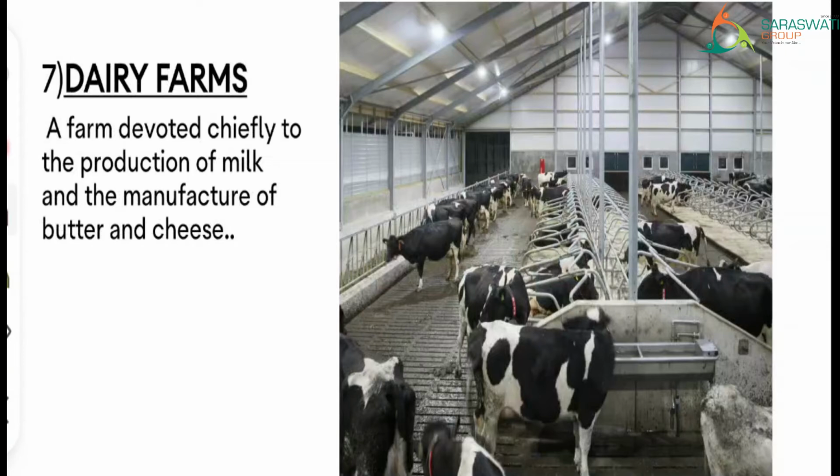Because cows give us milk. From that milk, we make cheese, butter, etc. So this type of farm, which is devoted specially to the production of milk, butter, cheese, is called a dairy farm. Clear?